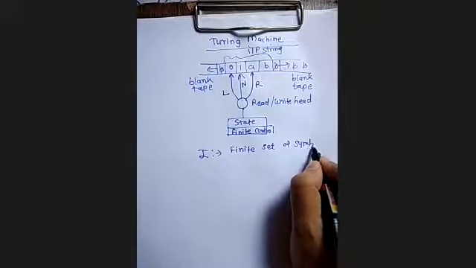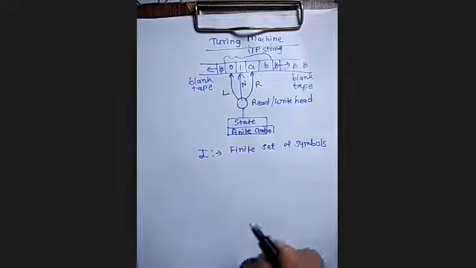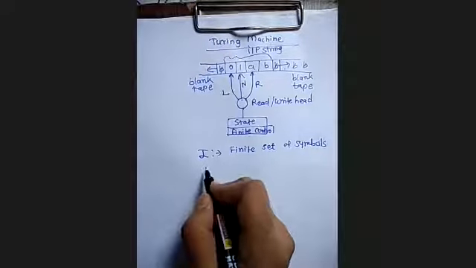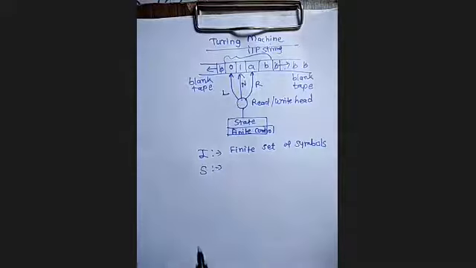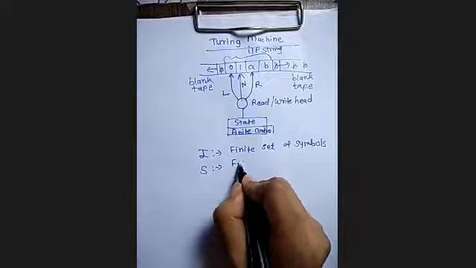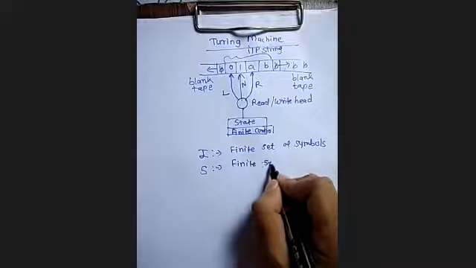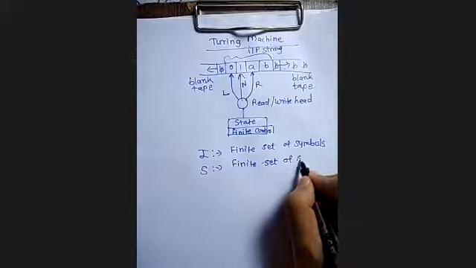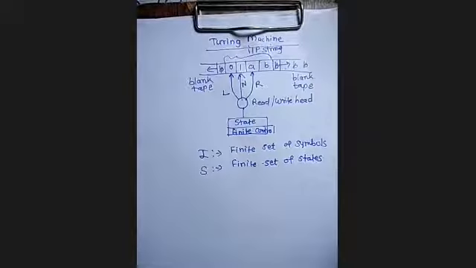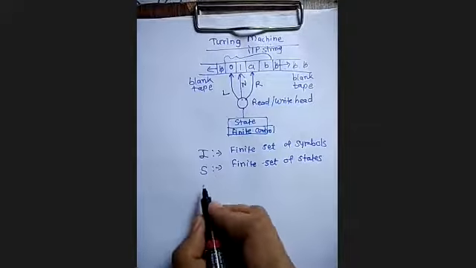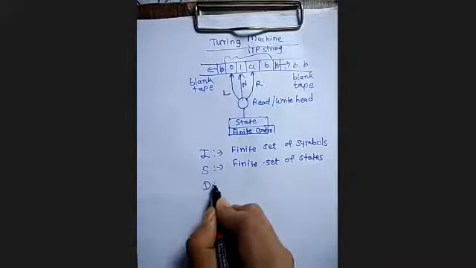In the mathematical model, the notation will be different. We'll be using Q for the states, and for the input alphabet, we'll be using sigma. So let us consider the machine function and the state function. Here S is again a finite set of states. And one more we will add here, that is the direction. So what is the direction?